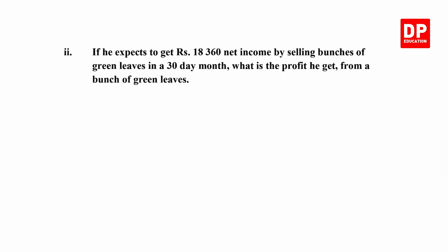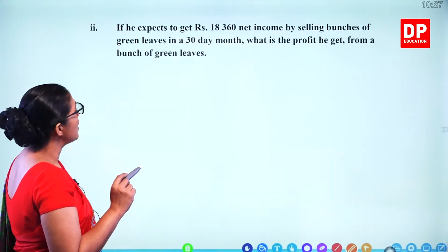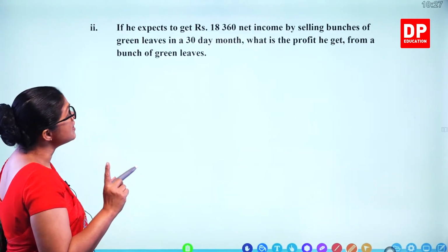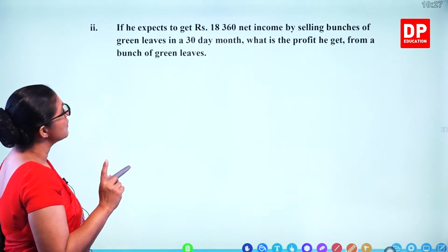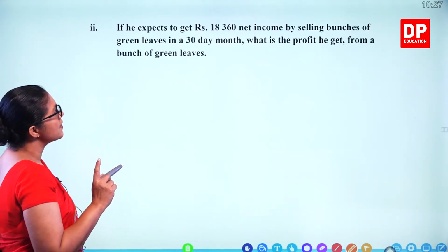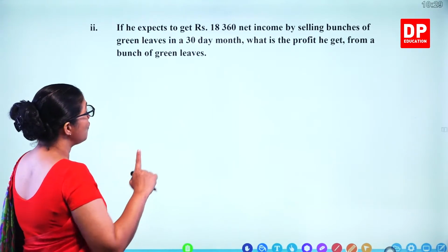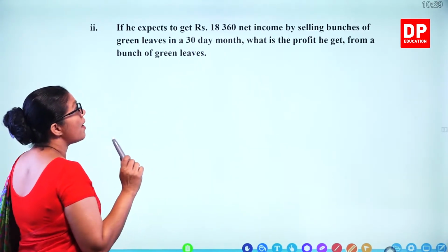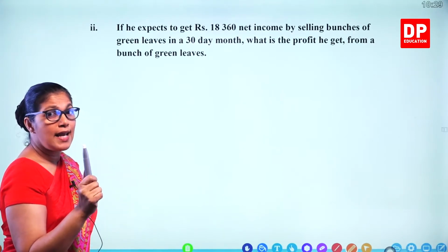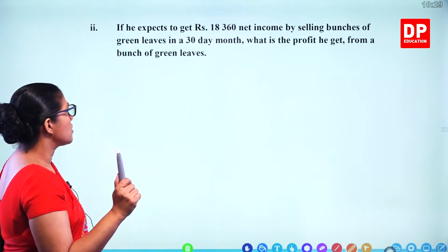if he expects to get 18,360 net income by selling bunches of green leaves in a 30-day month, what is the profit he gets from a bunch of green leaves? Now here we found out for 1 day, 51 bunches.